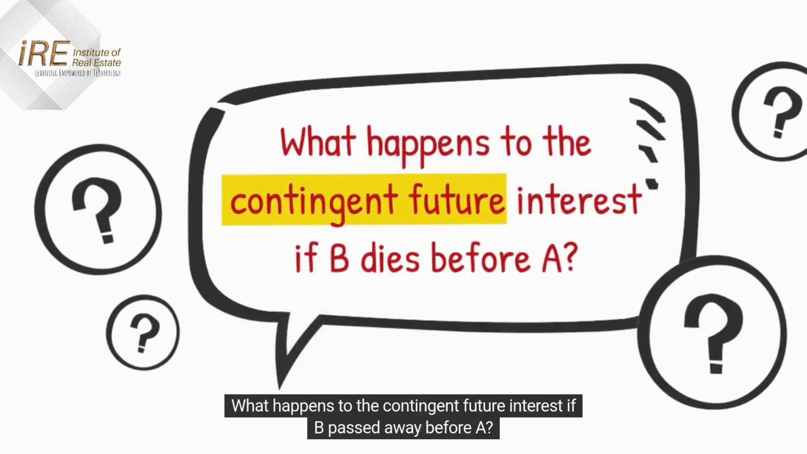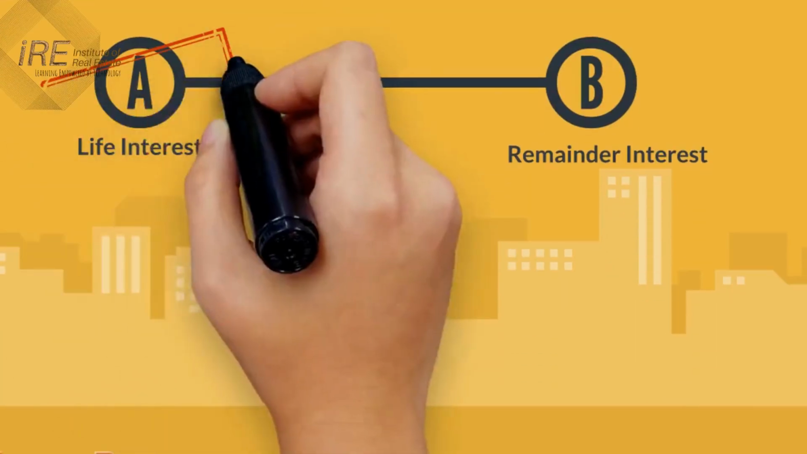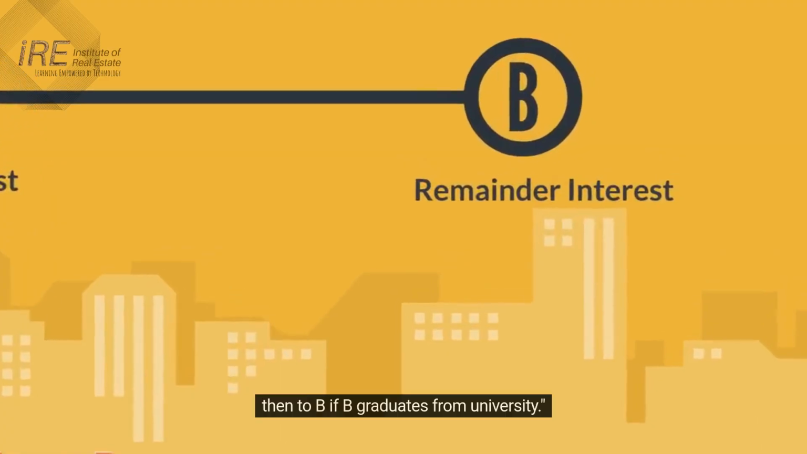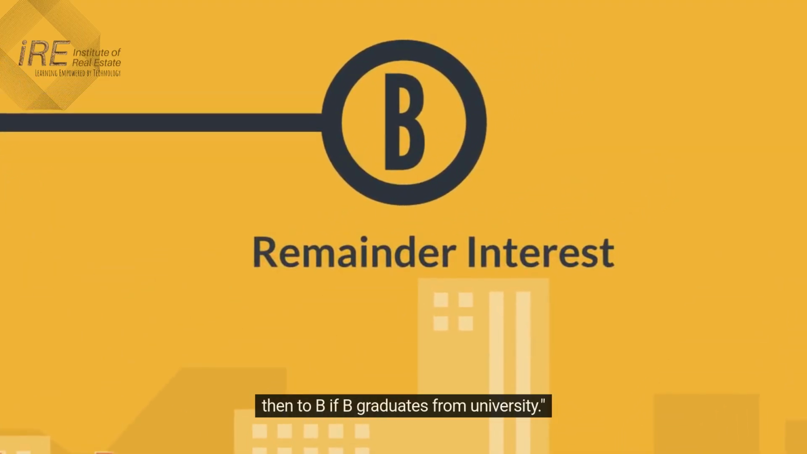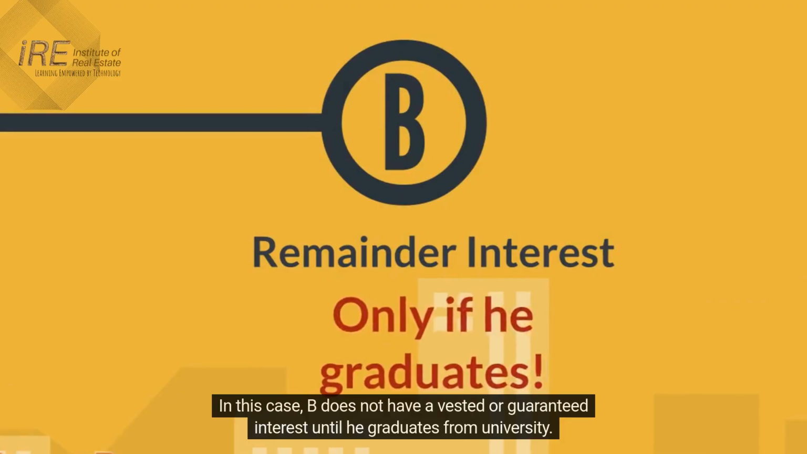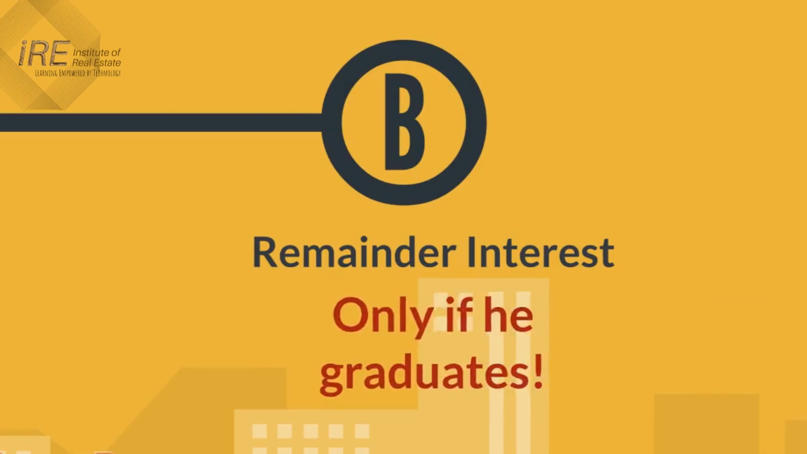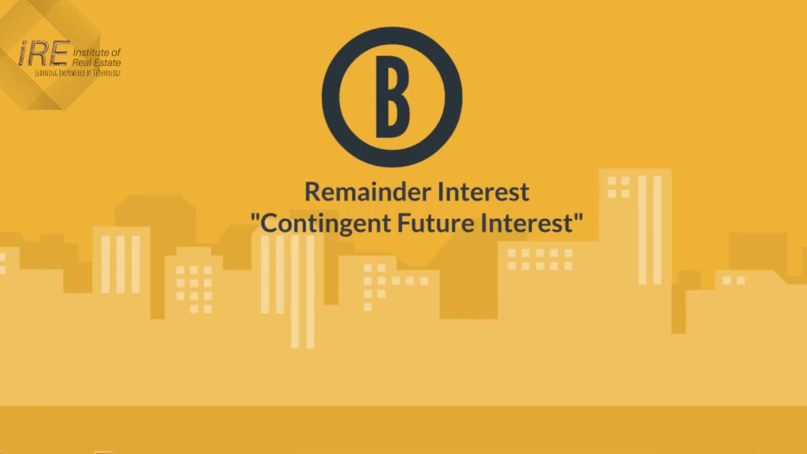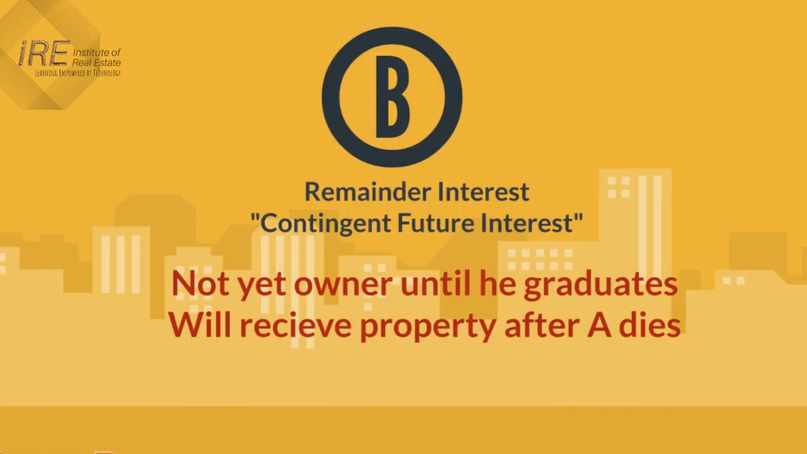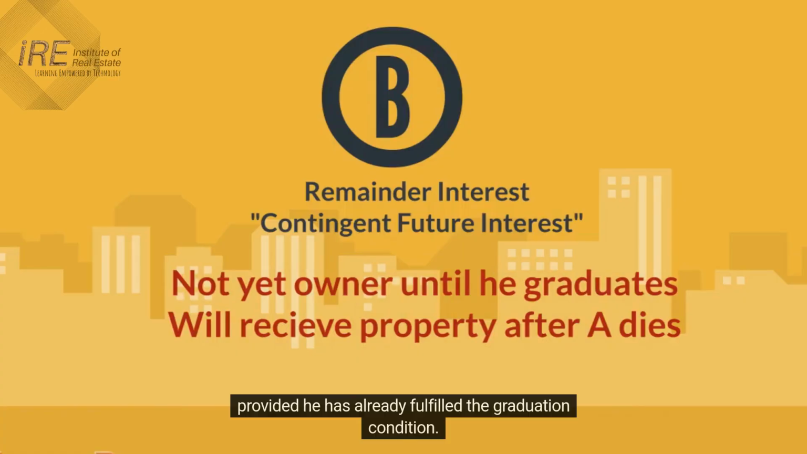What happens to the contingent future interest if B passed away before A? In this example, the trust states to A for life, then to B if B graduates from university. In this case, B does not have a vested or guaranteed interest until he graduates from university. His interest will only arise after A's death, provided he has already fulfilled the graduation condition.